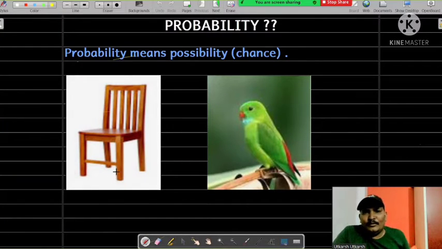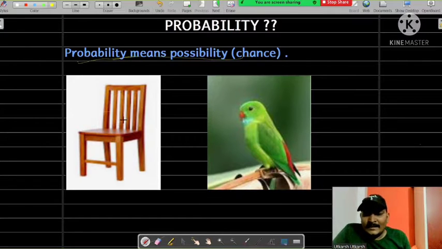Hello students, today I am going to teach you a very interesting topic, that is probability. Now what is probability? Probability means possibility or chance of getting an event.